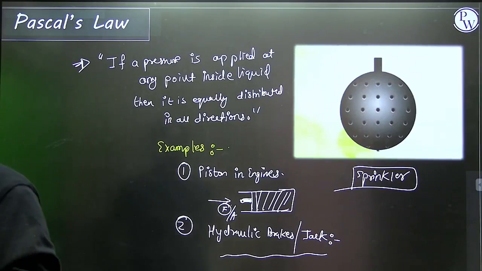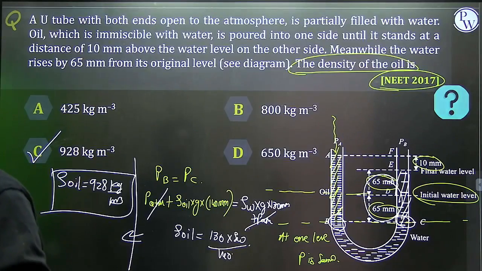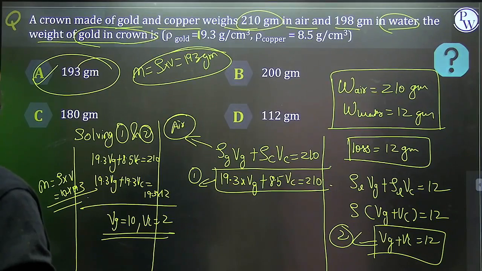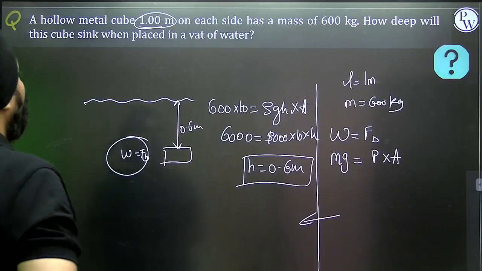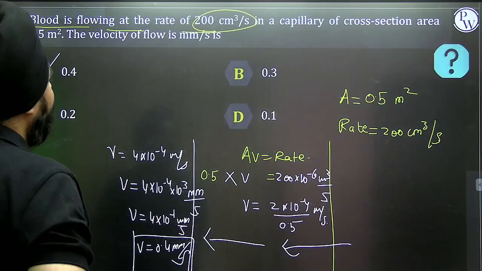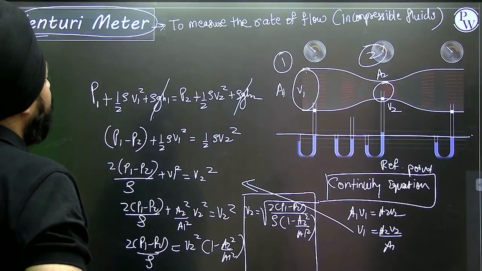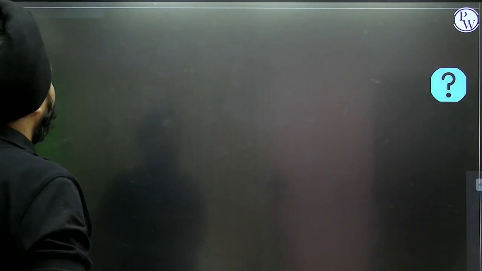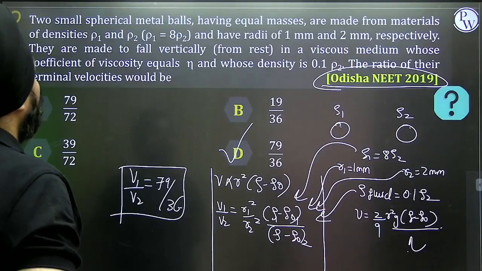Then Pascal's law and its respective applications, and pressure at depth. After that, slowly we moved on to the Archimedes principle and the law of flotation. Some cases we saw, cases with an exception. Then we moved on to the equation of continuity and its relevant sums, and Bernoulli's equation. After that, its derivation and applications like the venturimeter, Torricelli's law, velocity of efflux, and relevant sums. I've given you some homework on viscosity and Stokes' law.